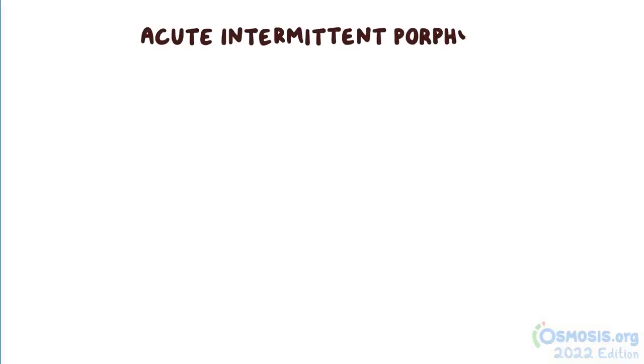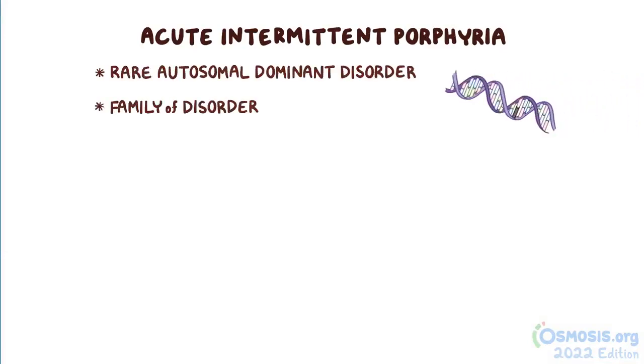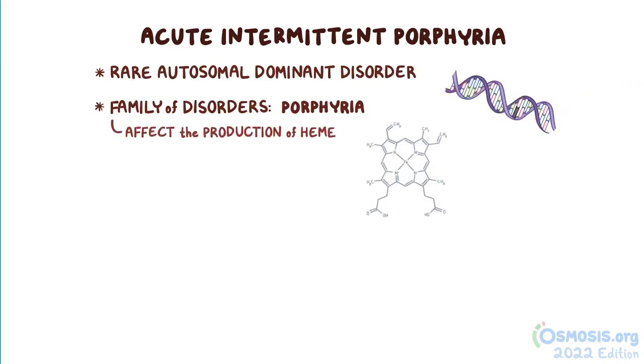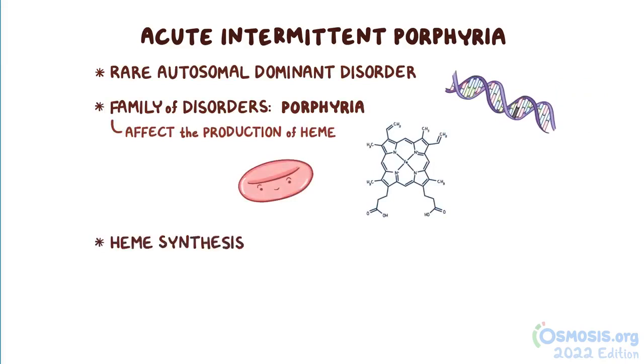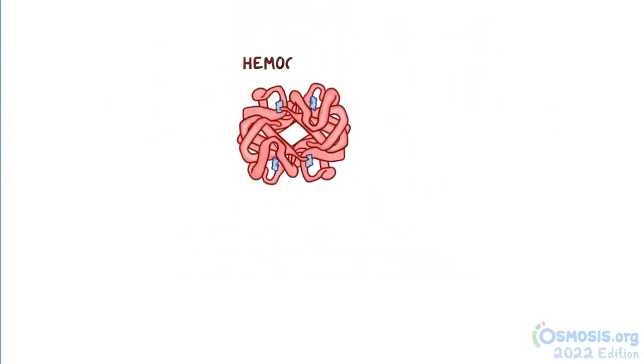Acute intermittent porphyria is a rare autosomal dominant disorder that belongs to a family of disorders called porphyria. These disorders all affect the production of heme, which is a major component of red blood cells. Now, heme synthesis is also called porphyrin synthesis, and when halted, it results in the buildup of one of its precursor molecules. In order to better understand acute intermittent porphyria, we need to first take a look at hemoglobin, the